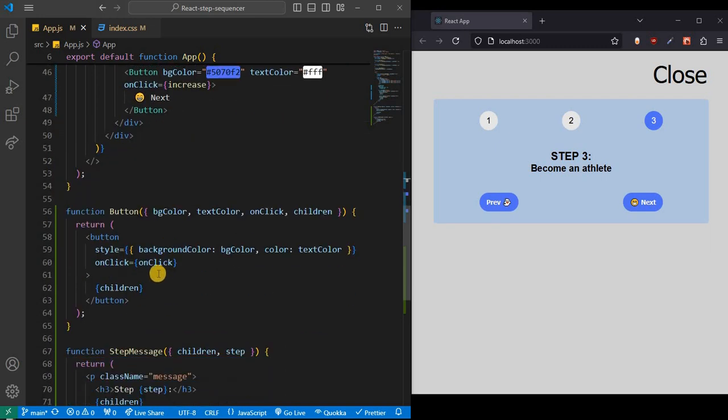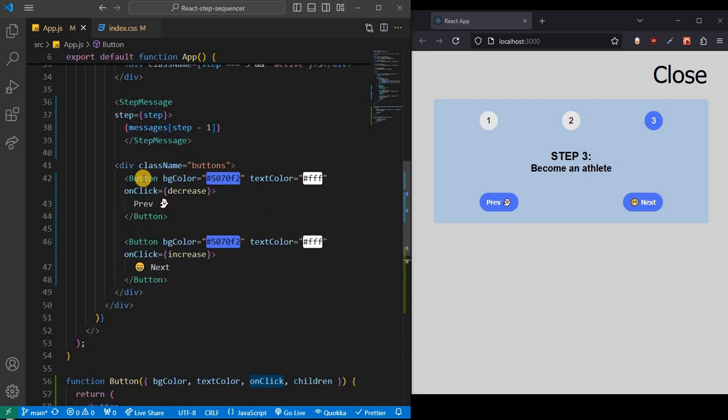And another example is with the button. With the button we are passing some props: BG color, text color, on click, children. And we're saying style. We want this button to have style. Background color will be background color, color will be text color, and on click will be on click. Okay, and here we're passing that. Usually the component has a self-closing tag, right? So there's not two tags, it's only one. But when we want to customize our components and use the children prop, we need to have the opening and closing tag so that we can put something in between.